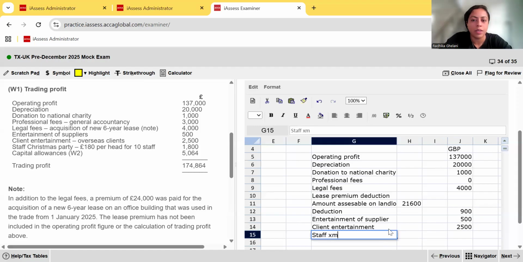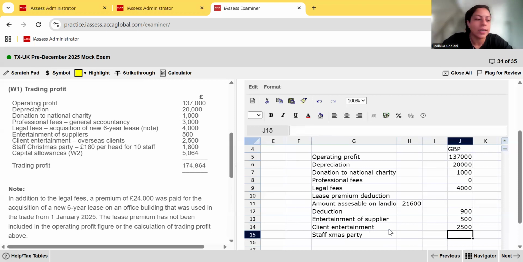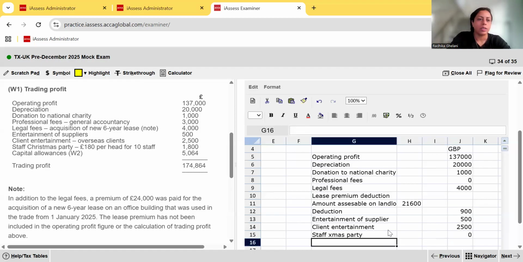Staff Christmas party. Employee entertainment is an allowable expense, so we don't need to add that back. This director has added the 1,800 and increased the profit, but no, that's not supposed to increase our taxable profit. It is an allowable deduction.